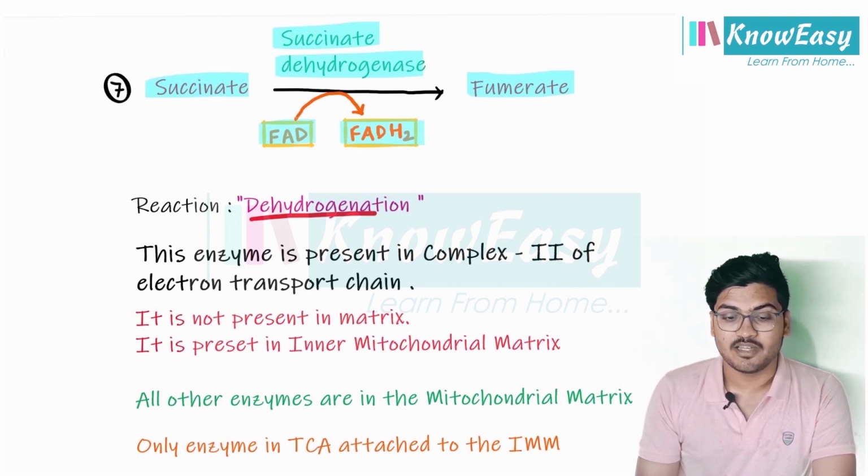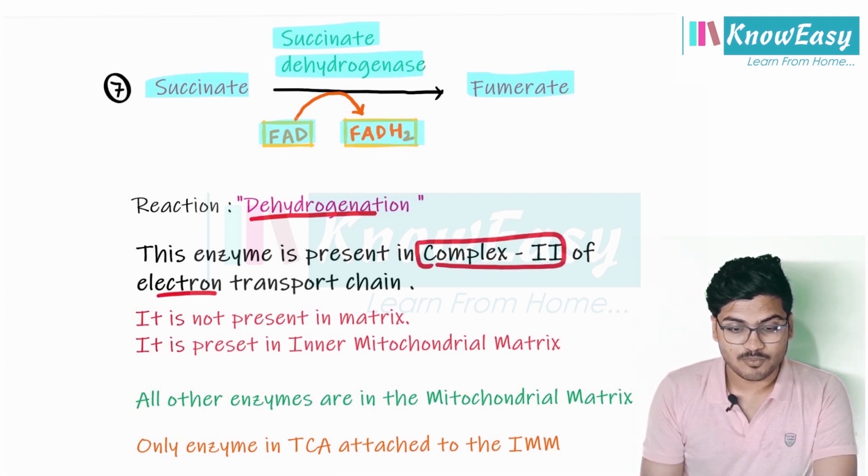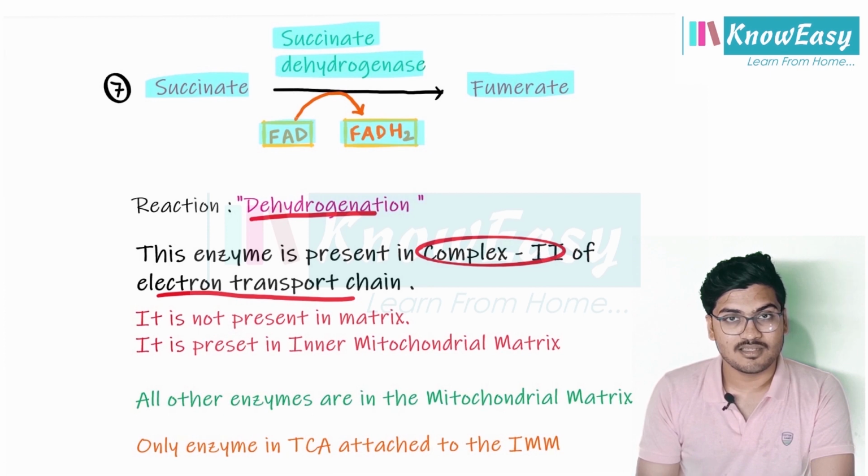This enzyme is present in complex 2 of the electron transport chain. We know the electron transport system or electron transport chain is located in the inner mitochondrial membrane, and this succinate dehydrogenase enzyme is also located there. The electron transport system has 5 complexes: complex 1, complex 2, complex 3, complex 4, and the 5th complex, that is ATP synthase, which produces the ATP. Out of all these complexes, succinate dehydrogenase is a part of complex 2.